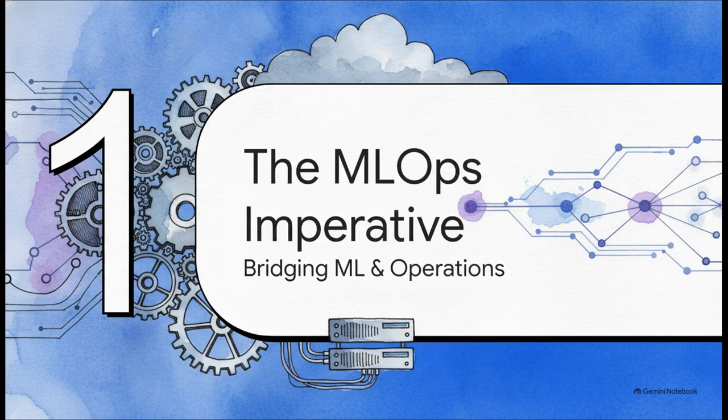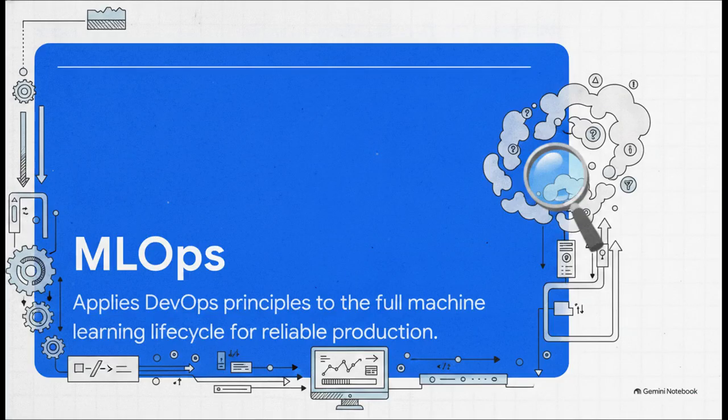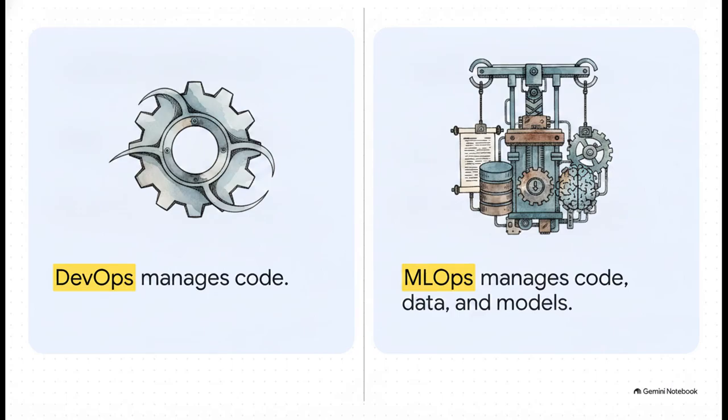All right, let's kick things off with Section 1, the MLOps imperative, bridging ML and operations. What exactly is MLOps? At its core, MLOps is the foundational discipline that bridges machine learning research with reliable, real-world production systems. It basically takes the proven, strict rigor of DevOps, things like automation, continuous integration, continuous delivery, and continuous monitoring, and applies it to the highly unpredictable, incredibly iterative world of data science and the full ML lifecycle. Now, you might be thinking, isn't that just DevOps?